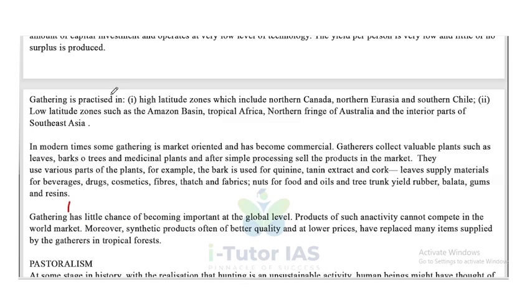Gathering is practiced in the high latitude zones, including northern Canada, northern Eurasia and southern Chile, and in low latitudes such as the Amazon basin, tropical Africa, the northern fringe of Australia and the interior parts of Southeast Asia. So, high latitudes are northern Canada, northern Eurasia and southern Chile, and low latitudes are the Amazon basin, tropical Africa, the northern fringe of Australia and the interior parts of Southeast Asia.